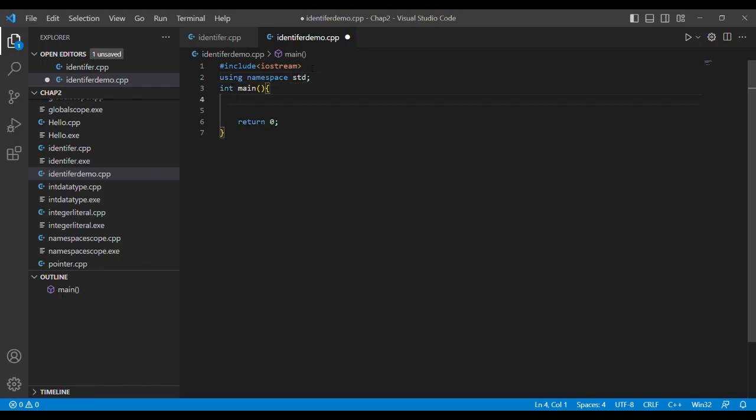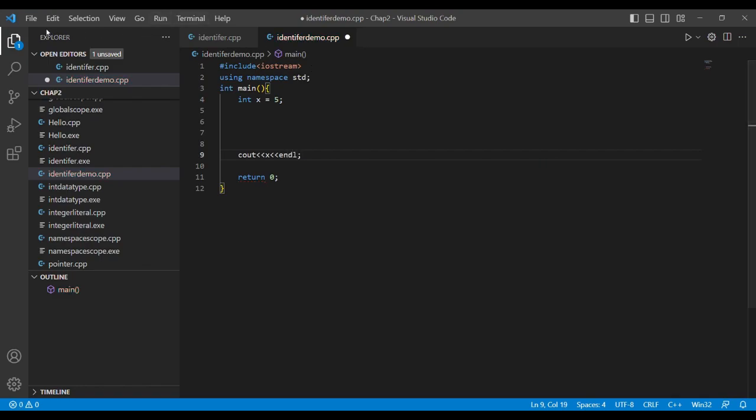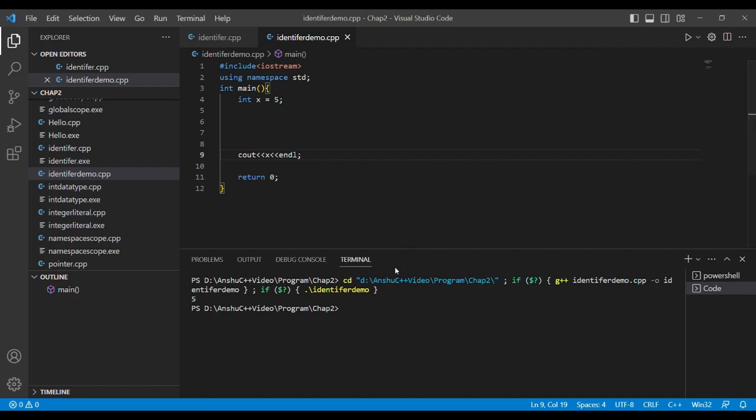So let me declare my first variable, and let it be the simple X. No doubt I never encourage using short names, but for simplicity we can start. Let me print the value of this. Let me check whether it is running or not, and you get the value.